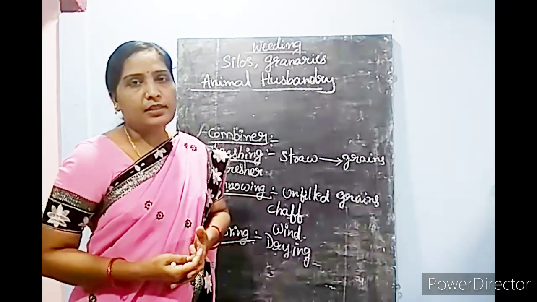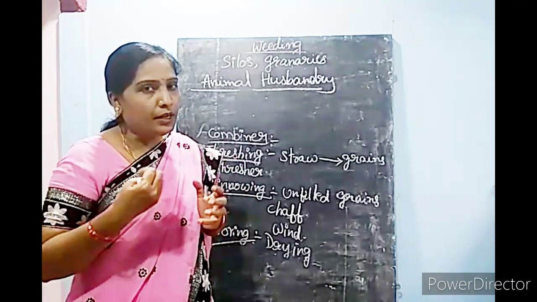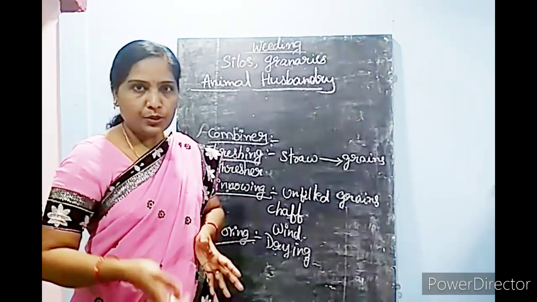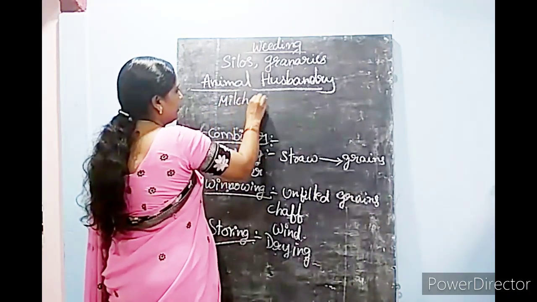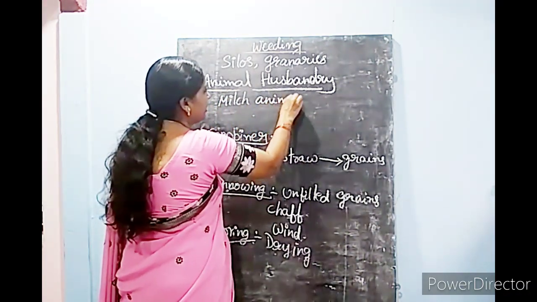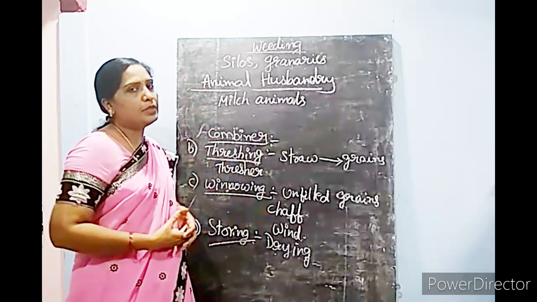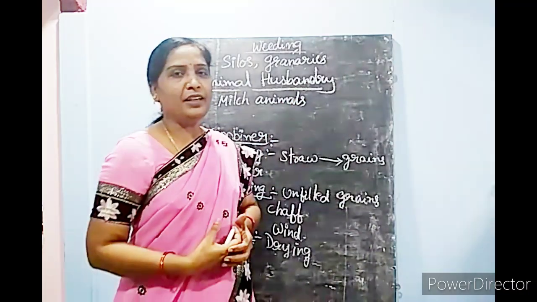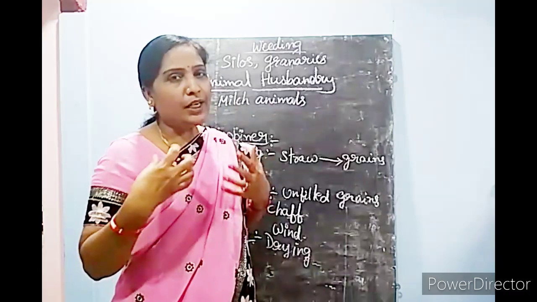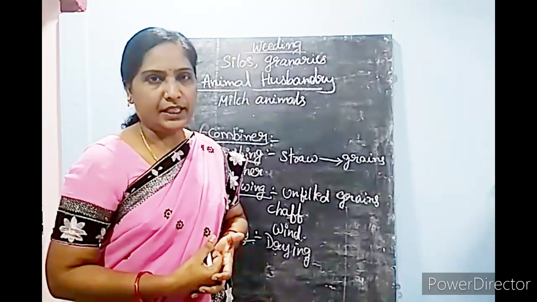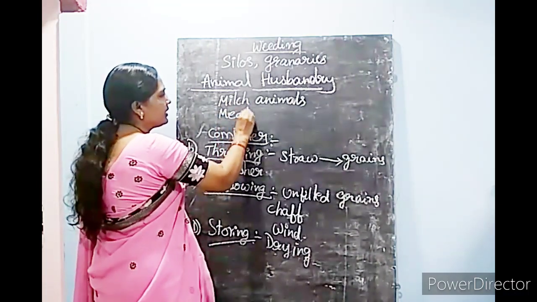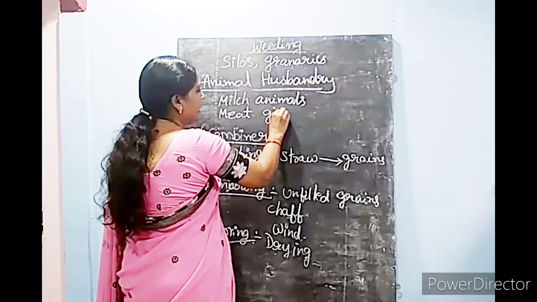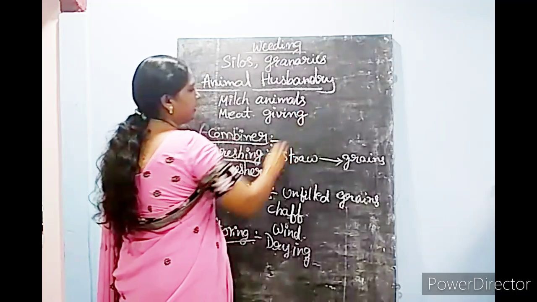Some animals they rear only for getting milk. Those animals are known as milk animals. And some animals, as you all know, the examples you know very well, they rear only for getting meat. Those are meat-giving animals.